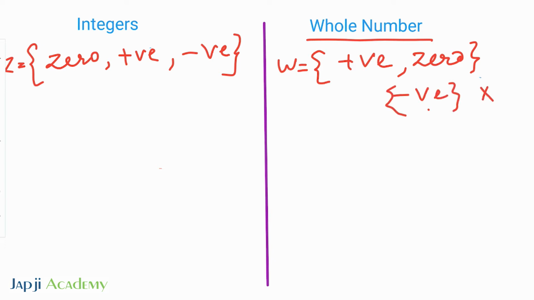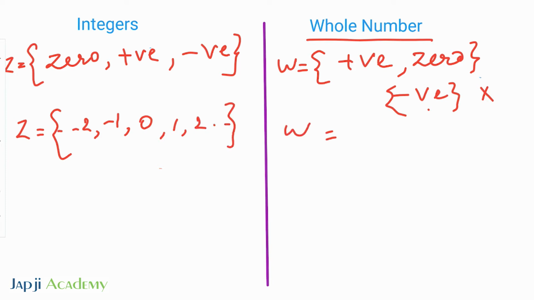For example, the set of integers is -2, -1, 0, 1 and 2, and whole numbers are 0, 1, 2, 3. So in the set of integers, we have 0, positive numbers and negative numbers, while in whole numbers we have 0 and positive numbers. That means they do not include any negative number.